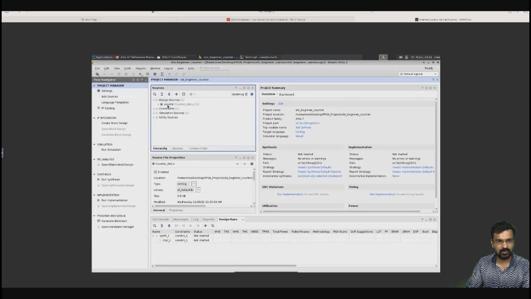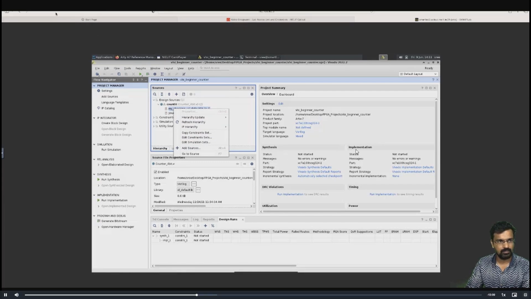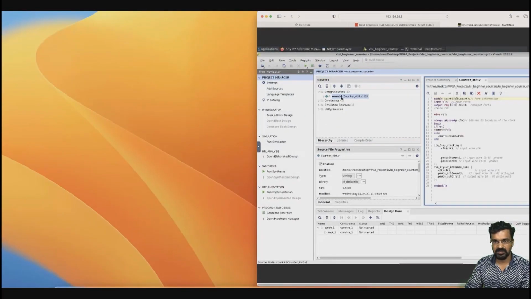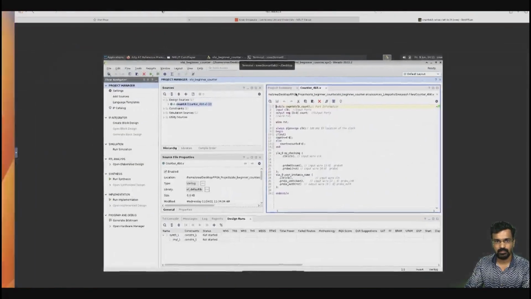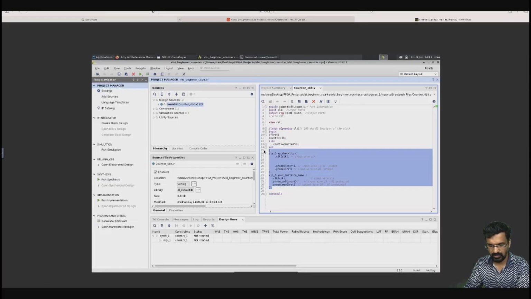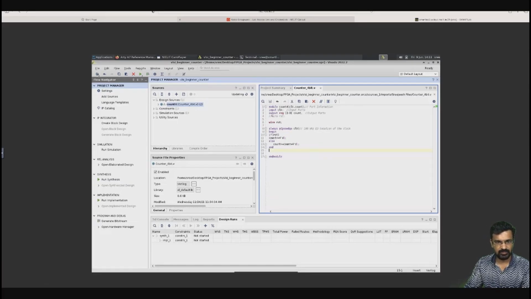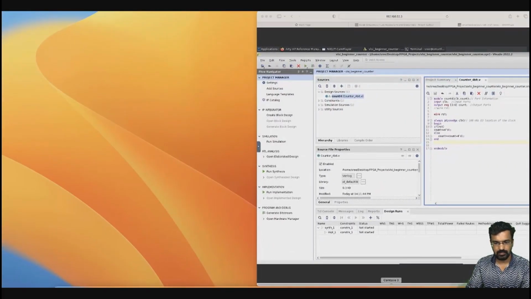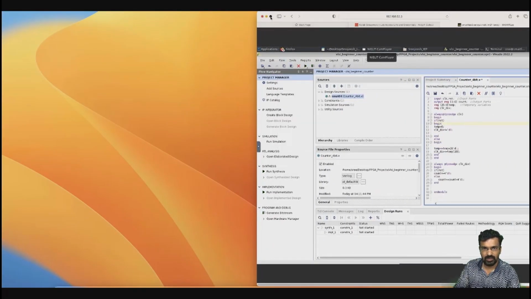Okay, counter 4-bit. Open the counter. It has some older things, I will remove that. I'll open this file. These are some other things which I have done. We'll remove those things. We need to add some portion of code to it, so we'll continue with that.